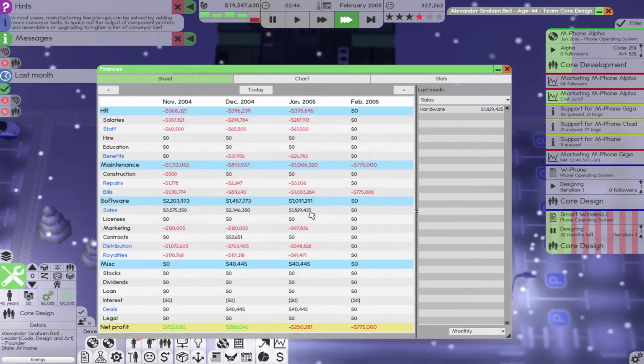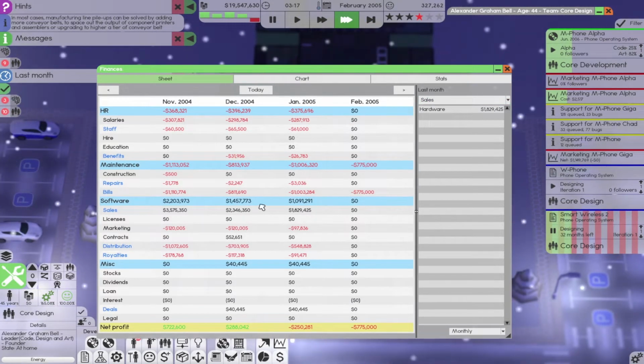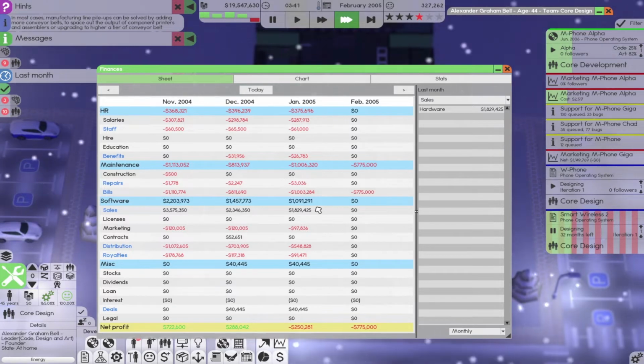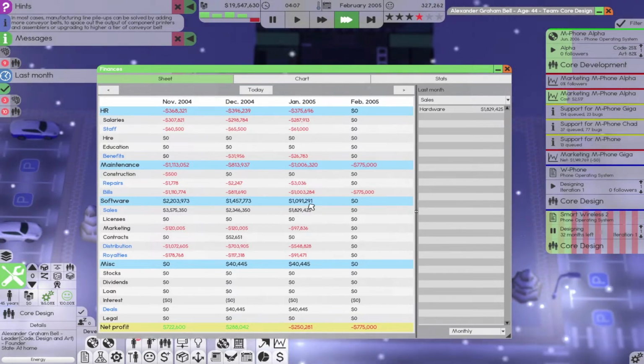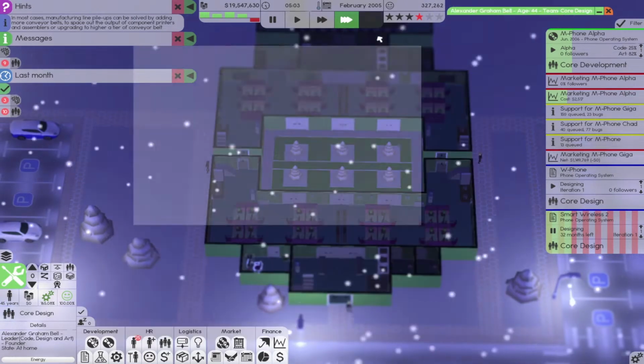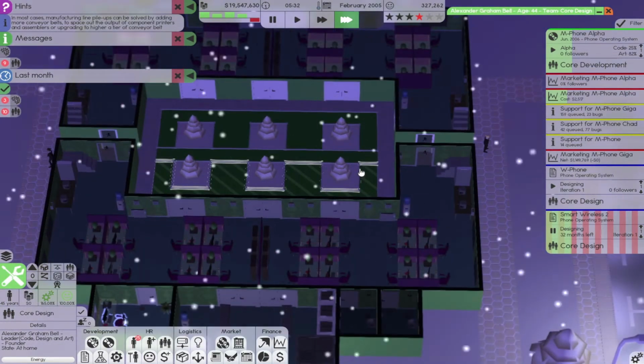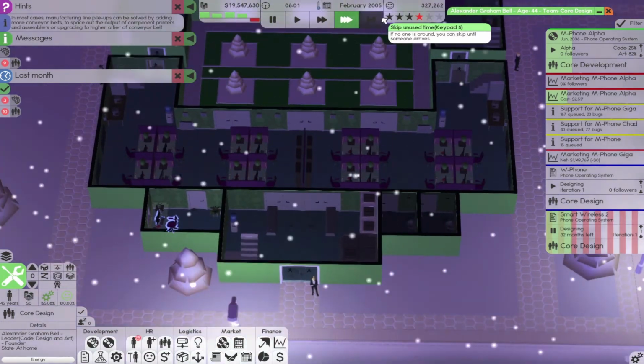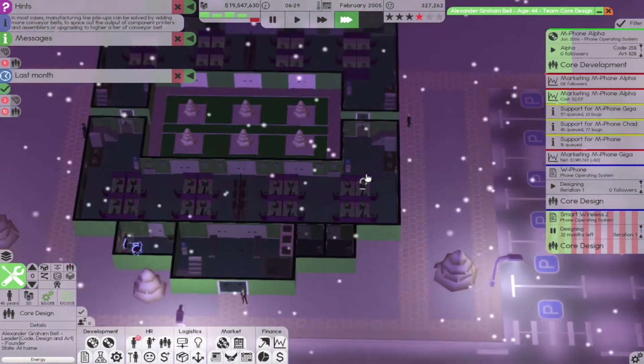Maybe it's just from not getting nearly as much in sales. Probably that. Yeah, it looks like our sales have dropped off quite a bit the last couple months. Okay. I find that an acceptable explanation. I could have spent money on something and forgot about it, but that's probably the explanation.